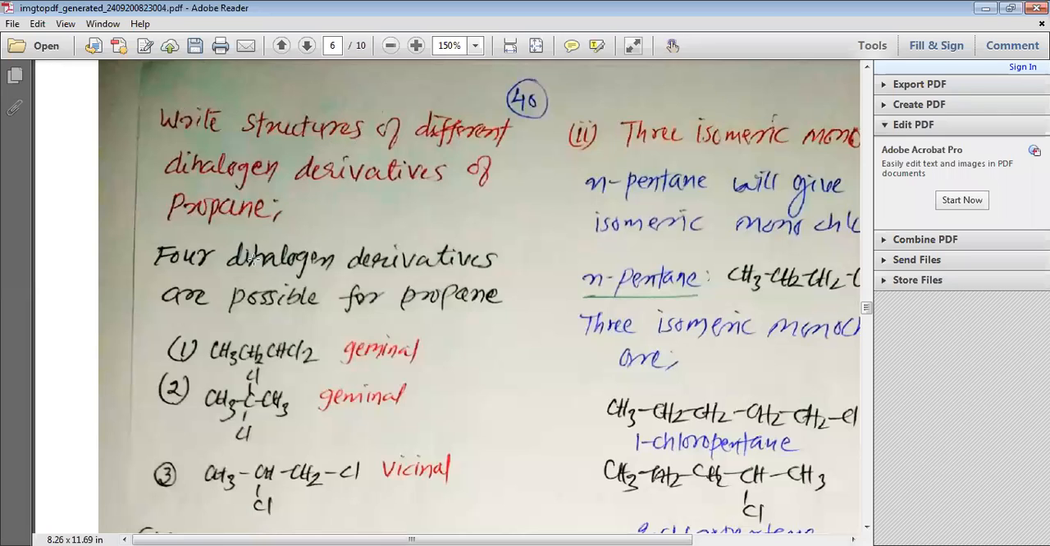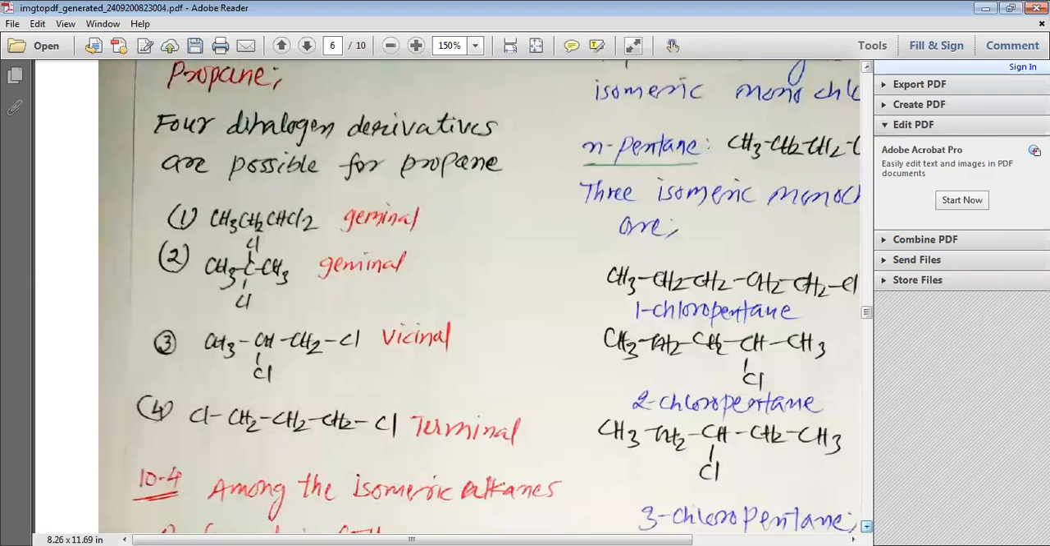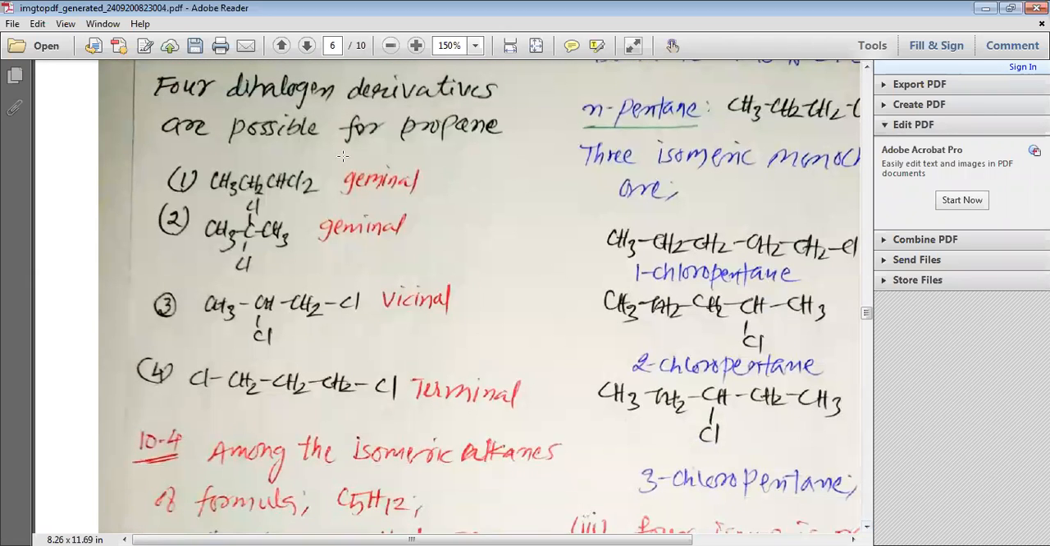Write the structures of the different dihalogen derivatives of propane. Suppose we have propane. So from propane, what various dihalogen compounds can we get? Four dihalogen derivatives we can get from propane. The first one is CH3CH2CHCl2, where both chlorines are present on the first carbon. Then CH3CCl2CH3, where both chlorines are present on the second carbon.